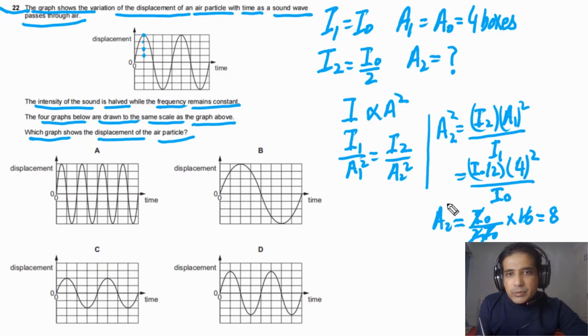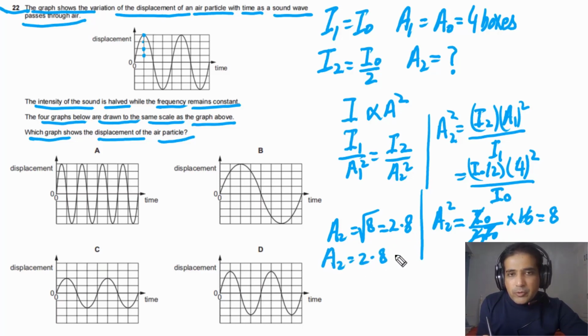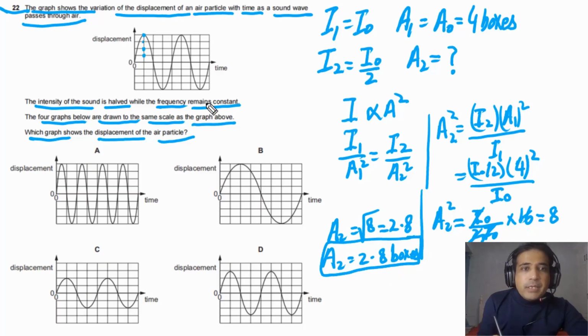But we need to find out A2. So simply A2 is equal to root of 8, or simply we can say this will be equal to 2.8. So the amplitude is equal to 2.8 boxes. And now we can check different waves and we can find the answer. In this case, frequency is the same, so time period is the same. So if you look at the first one, its amplitude is equal to 4 boxes, so this is